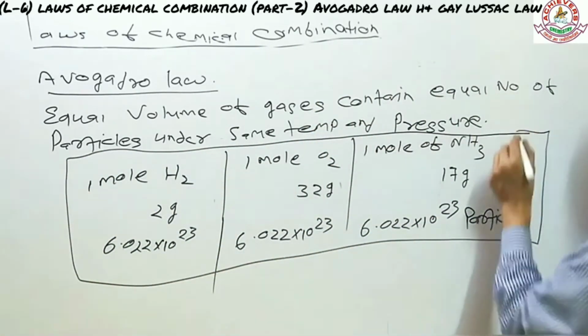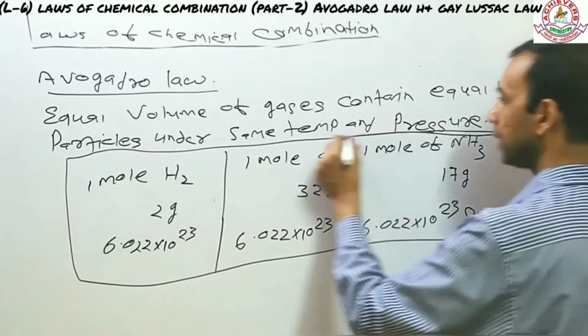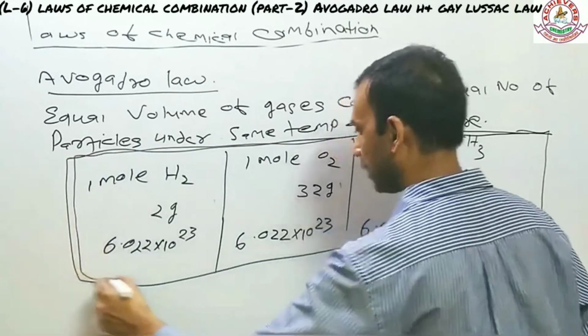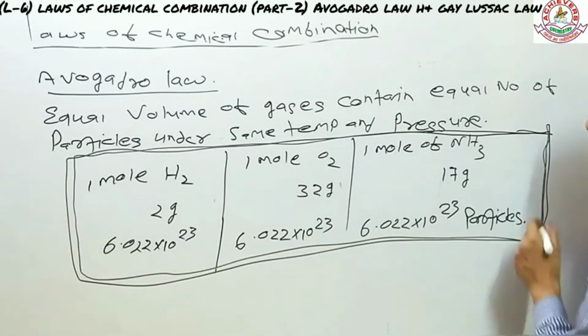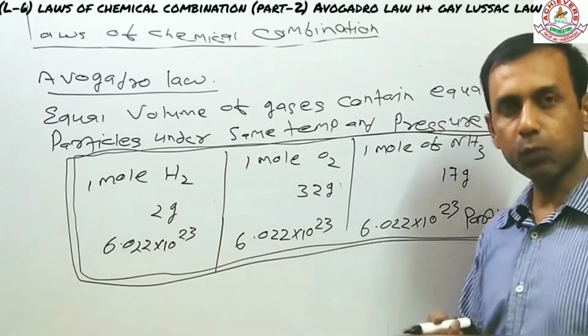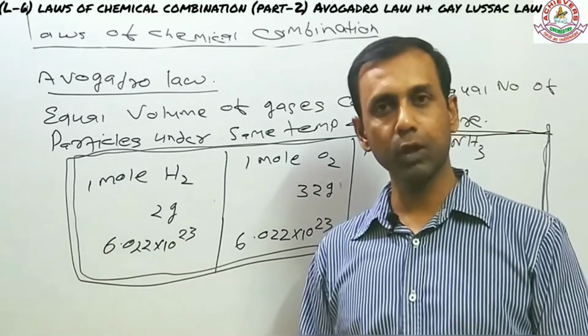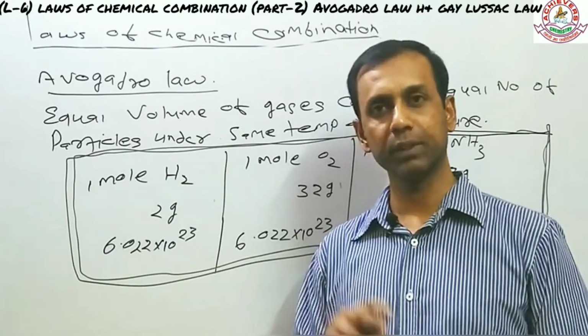I am trying to make this box just to represent कि ये तभी possible है जब temperature and pressure सबके लिए constant हो. अगर ये constant नहीं है तो ऐसा possible नहीं है. So Avogadro law says equal volume of gases contain equal number of particles under the same temperature and pressure, or you can also call it under constant temperature and pressure.